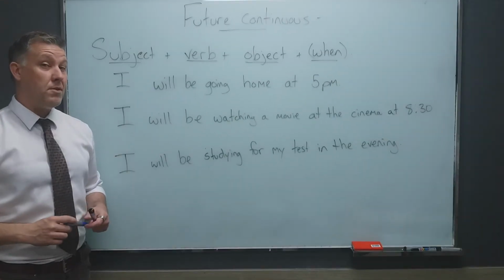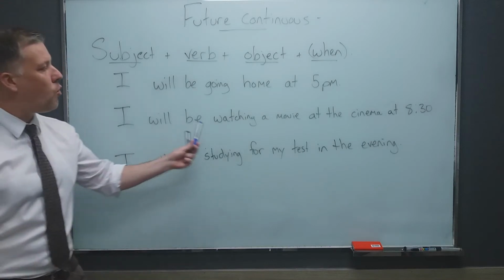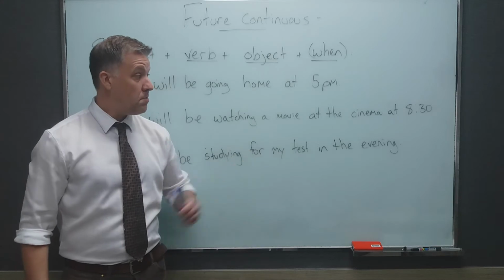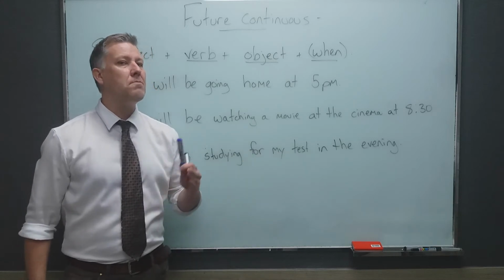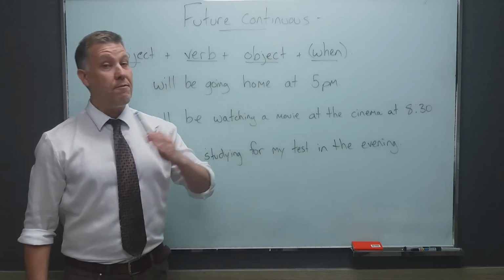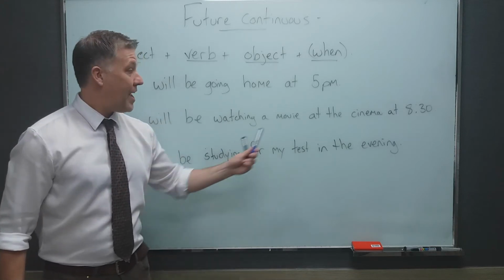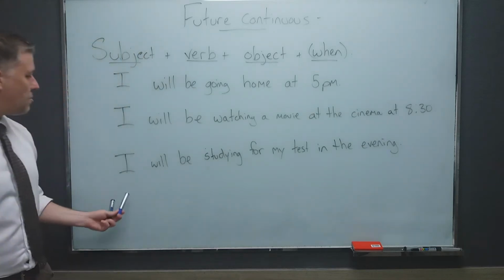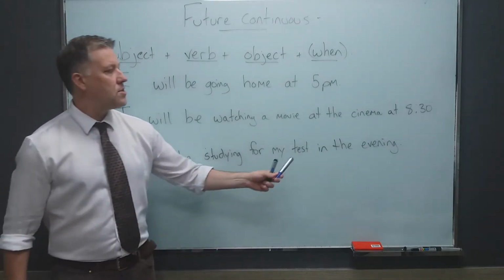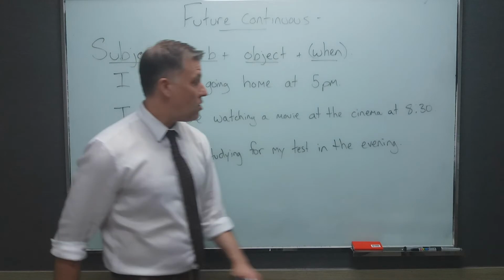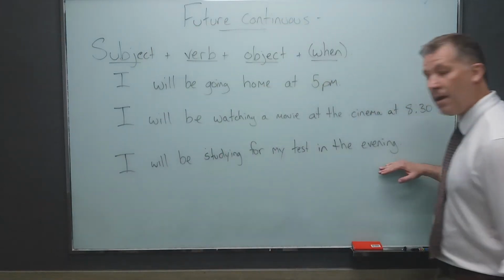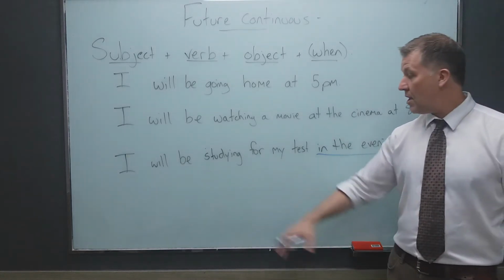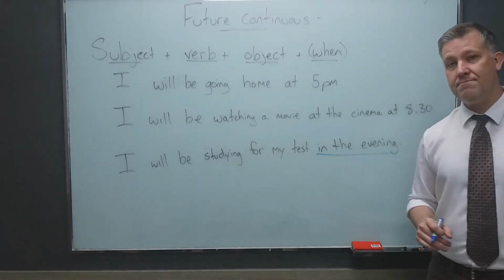Now let's take a look at some other examples. Here we have, I will be watching a movie at the cinema at 8:30. And again, this means the movie probably started sometime before 8:30 and will finish sometime after. But at 8:30, I will be sitting in the theater watching the movie. Another example, I will be studying for my test in the evening. Now as you see here, we don't have a specific time according to the clock. We just have a period of time. Sometime in the evening, I will be doing this action.